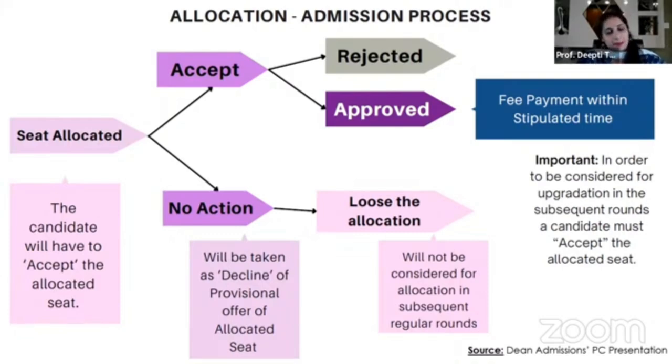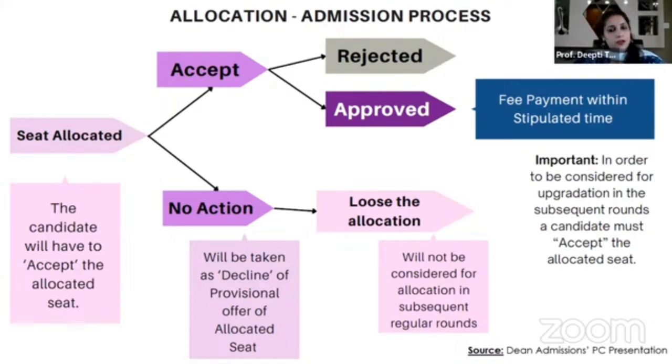Similarly, if you accept the ECA allocation, now look, what is the situation under which you will be accepting the ECA allocation? Because most of the queries are coming on this aspect only. Say you have given your 20 preferences. Up to the time the ECA allocation is announced, you would have been given your general allocation, or let us assume that you have not been given. So here we are taking the case that you've been allocated something. Say in the regular rounds, you have been allocated up to your 12th preference, which means the top 11 preferences are still available for you where you have preferred them.